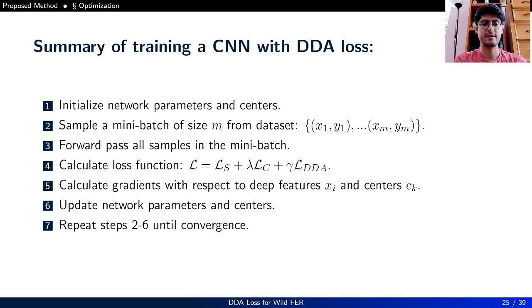We summarize the training of a supervised learning algorithm such as CNN with DDA loss. We initialize the network parameters and centers. We sample a mini batch of size M from the dataset. We forward pass all samples in the mini batch and we calculate the loss function, which is the joint supervision of softmax loss, center loss, and DDA loss. We calculate gradients with respect to the deep features and the centers, and we update the network parameters and centers. We repeat steps 2, 3, 4, 5, 6 until convergence.